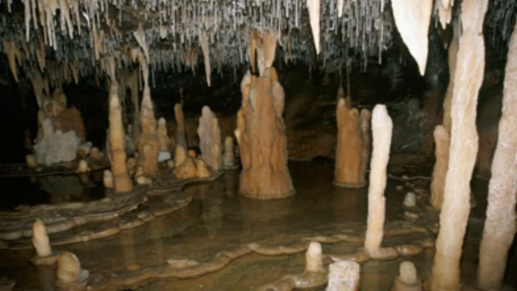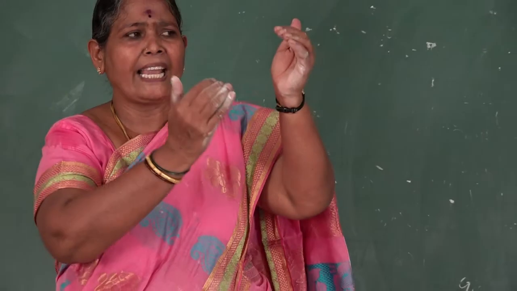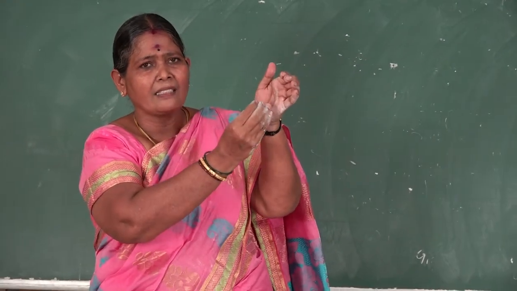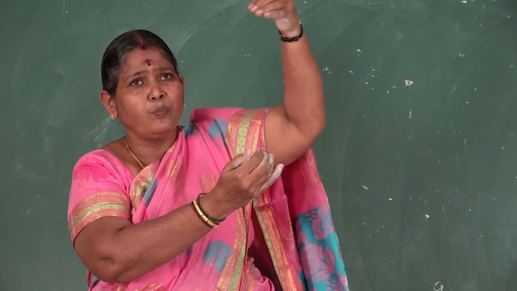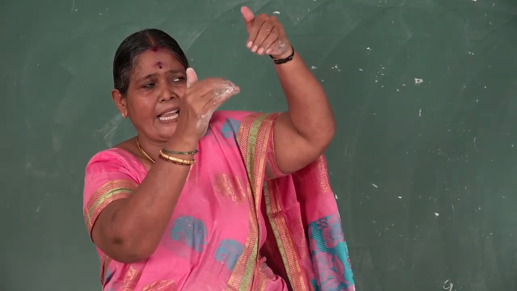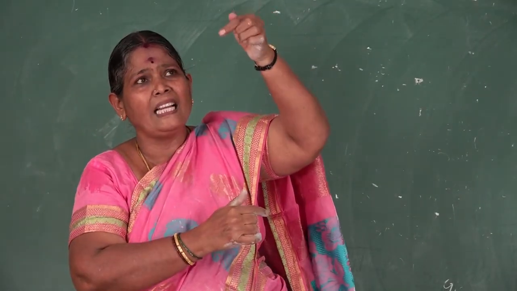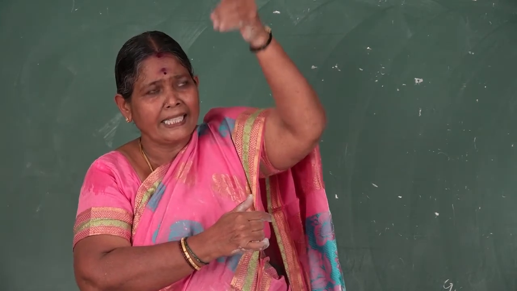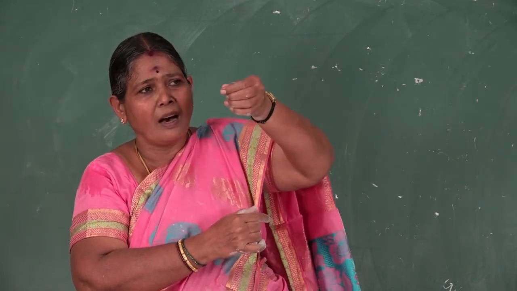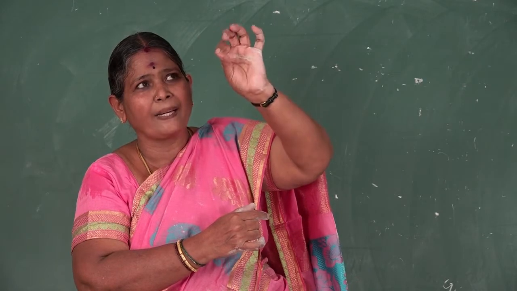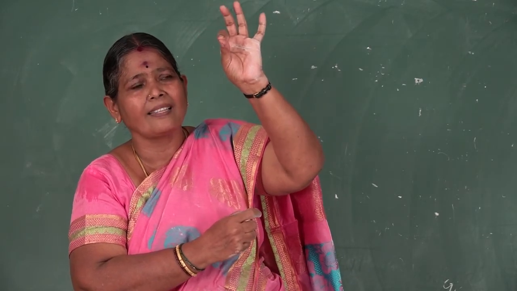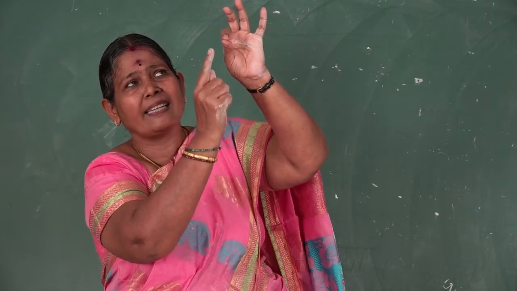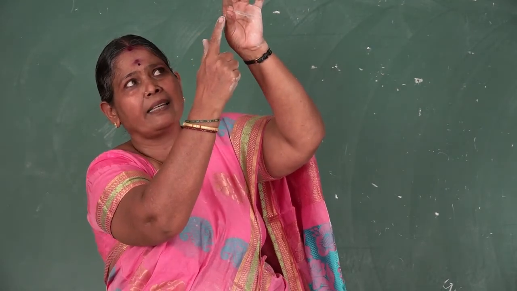Now I say, when the rainwater contains calcite, it flows through the caves from the ceiling. When it drips, drop by drop, it gets evaporated. So it is a salt, isn't it? So it gets attached to the ceiling of the cave.